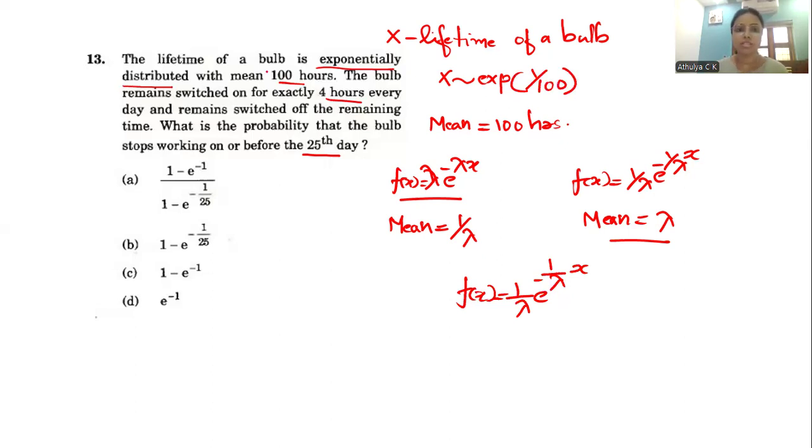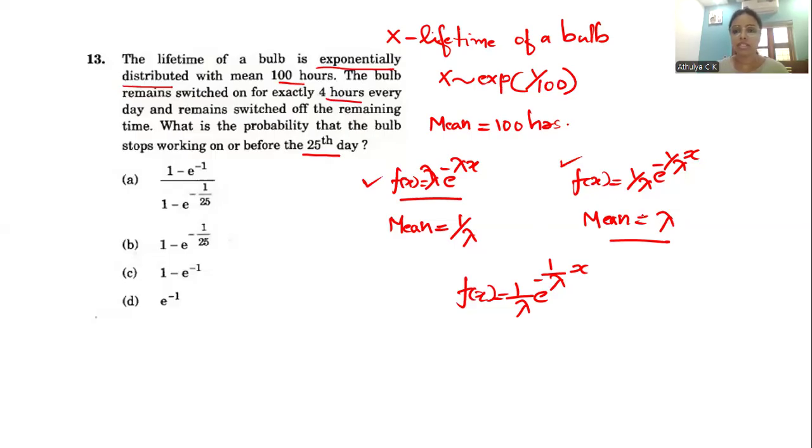This is how we identify, based on the mean, which form the exponential distribution takes: we check whether the mean is expressed as 1 by lambda or as lambda.